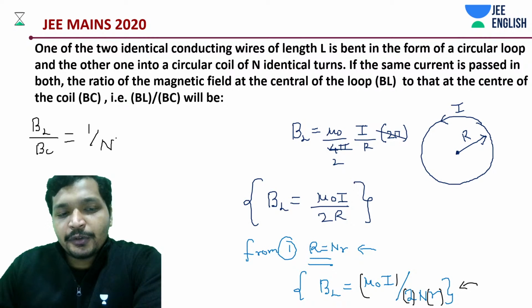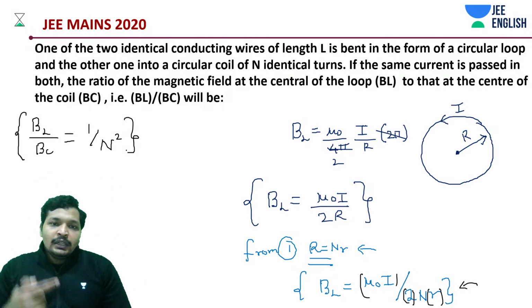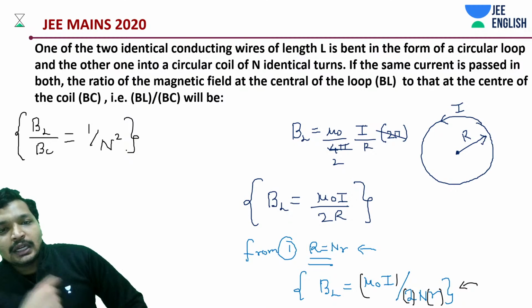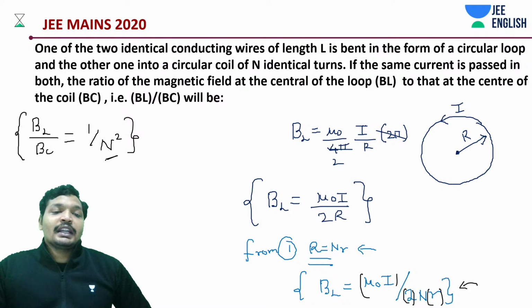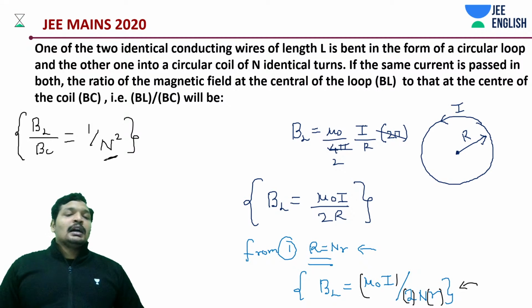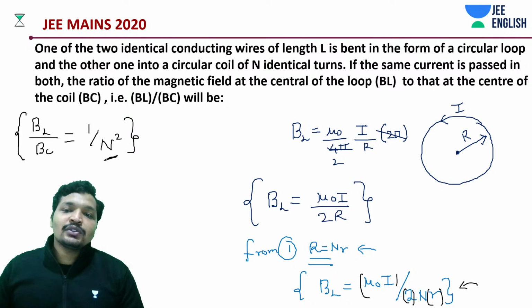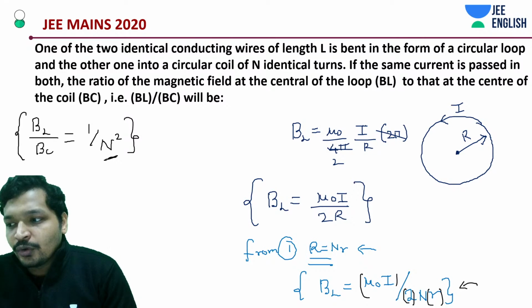It's a good kind of new problem or new concept that you're learning as well. Let's say you have a wire and that wire is bent into a coil and you're trying to find the magnetic field, and you are taking that loop and rotating it to form a coil. In that case, the ratio of the magnetic field of the loop to that of the coil is going to be 1 by n square, and the coil is obviously going to have more magnetic field because it has n turns, so n times more current would be appearing, at the center.